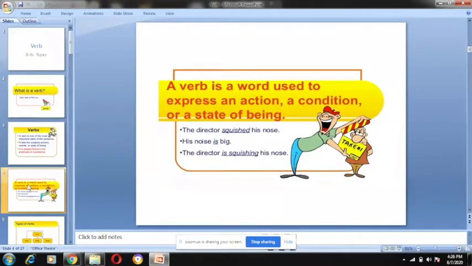A verb is a word used to express an action, a condition, or a state of being. The director squished his nose. His nose is big. The director is squishing his nose. So squished and squishing are verbs here because they are determining the action. Okay?